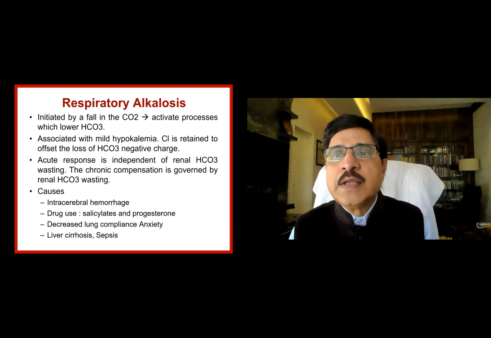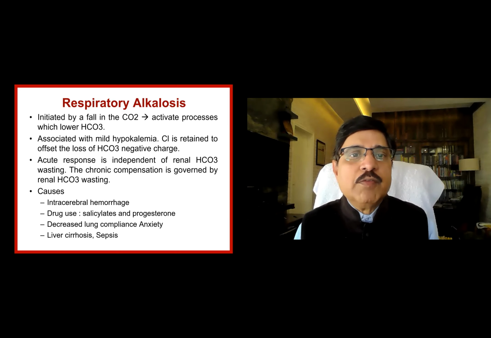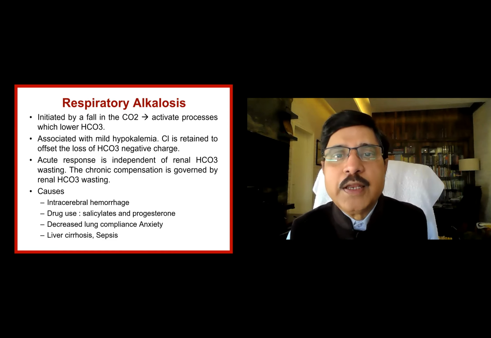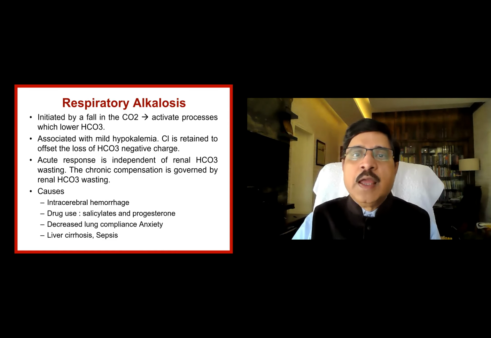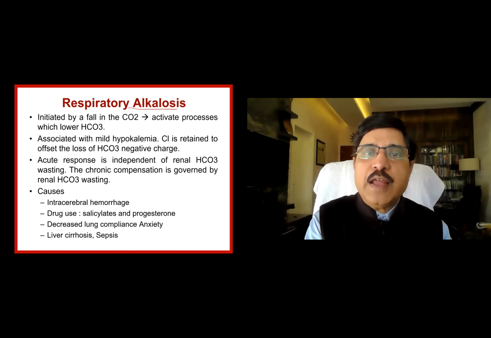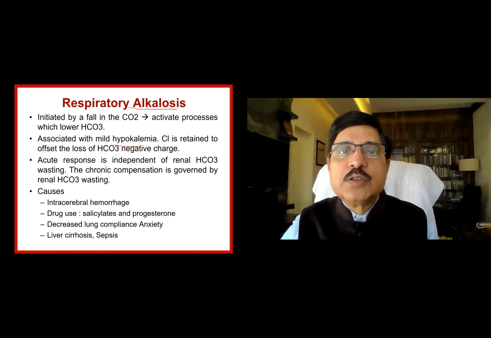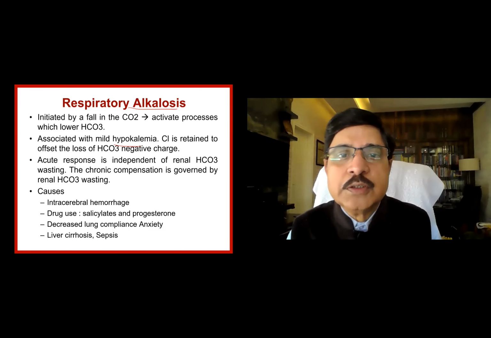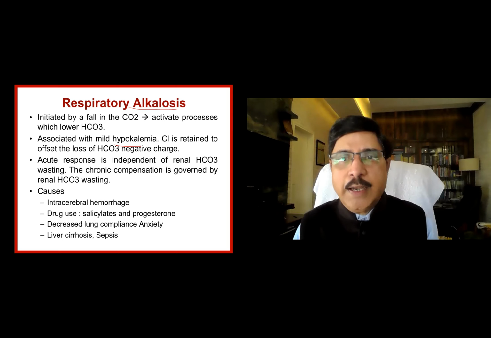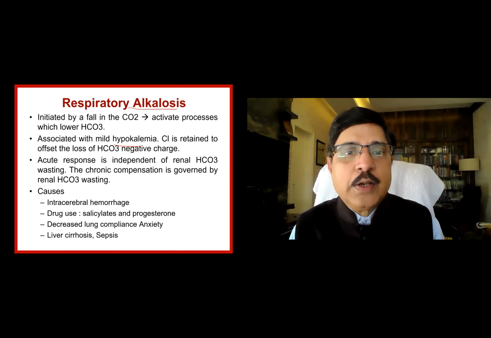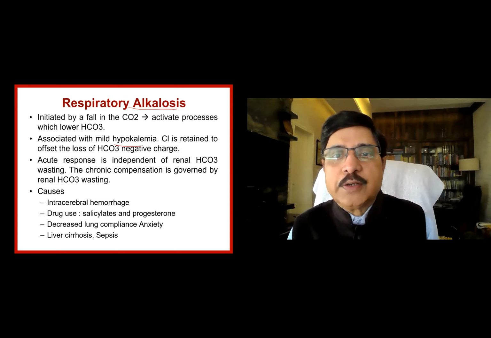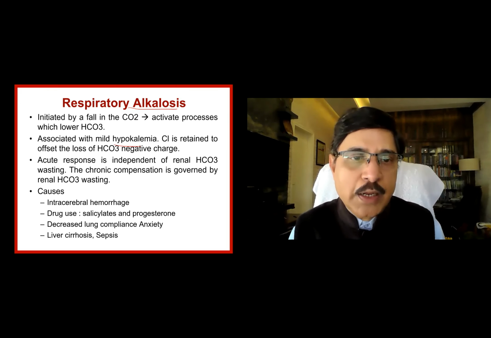The active process lowers the bicarbonate, associated with mild hypokalemia, because alkalosis and hypokalemia go hand in hand, but this is more pronounced with metabolic alkalosis. Here hypokalemia is mild. Chloride is retained to offset the loss of bicarbonate, so there will be hyperchloremia.